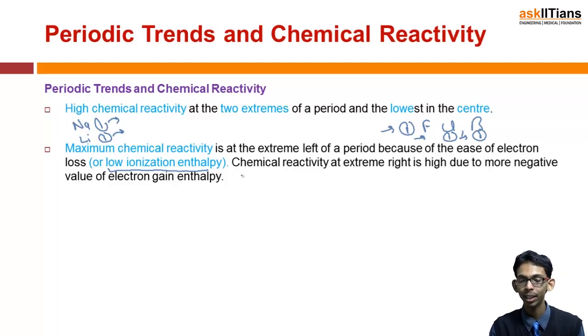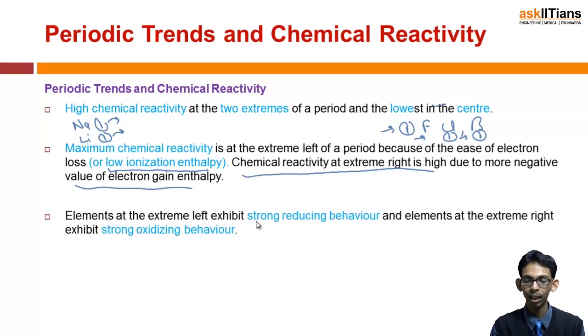On the other hand, the chemical reactivity at the extreme right is due to a more negative value of electron gain enthalpy. That means they have very high electron affinity. They require only one electron. They are extremely small in size, so they will highly attract an electron. They will very easily accept an electron, and they will release a large amount of energy after accepting it. So they have a high negative value of electron gain enthalpy, or high electron affinity.